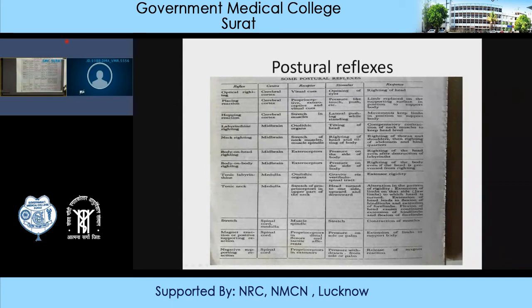Optical righting reflex, placing reaction and hopping reaction were seen in the decorticate animal in whom the cerebral cortex was removed. So the center is cerebral cortex in all the first three reflexes. Okay. So what is optical righting reflex?